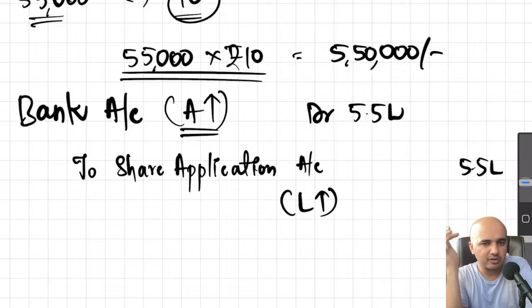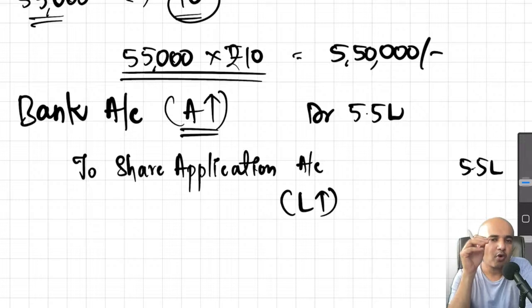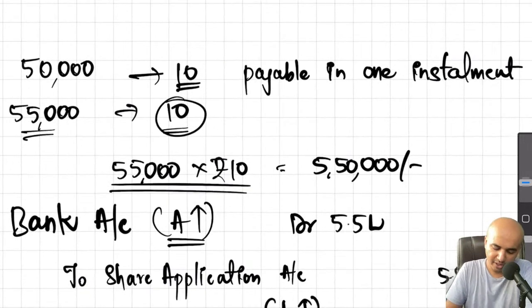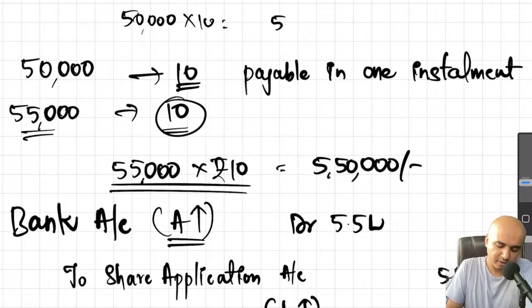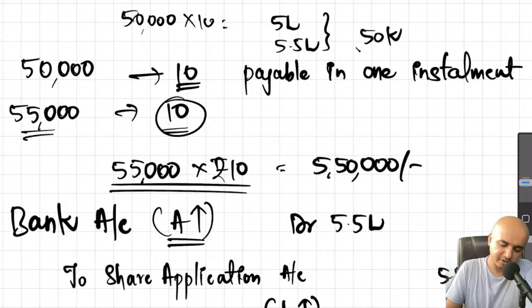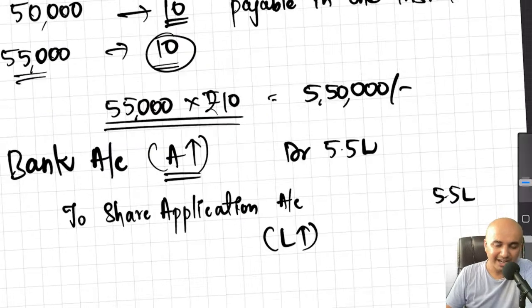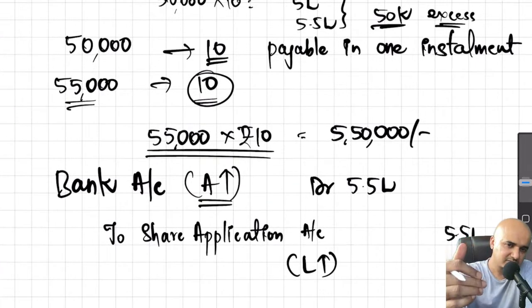Now we have received the money. Of course, some amount excess, 50,000. Now what to do with that 50,000? How did we get 50,000? Very simple. 50,000 was the number of shares for which we invited applications. So we should have ideally received 5 lakh. But we received 5.5 lakhs. So what is the difference between these two? 50,000 excess money which we have received. So that excess money will have to be returned. To whom? To the applicants.